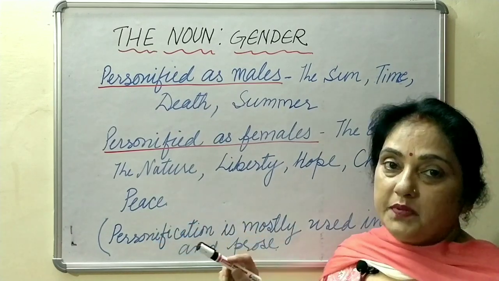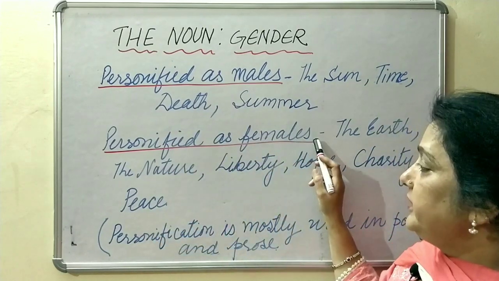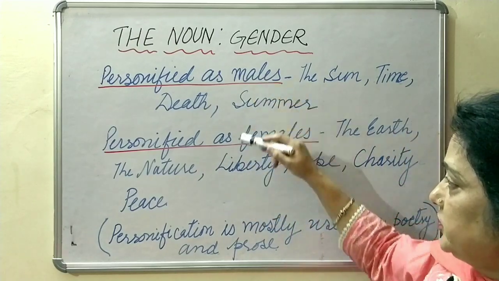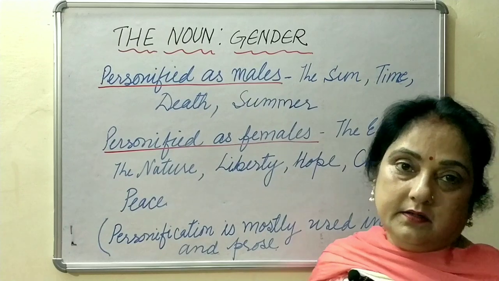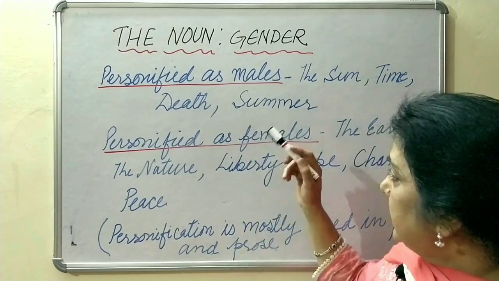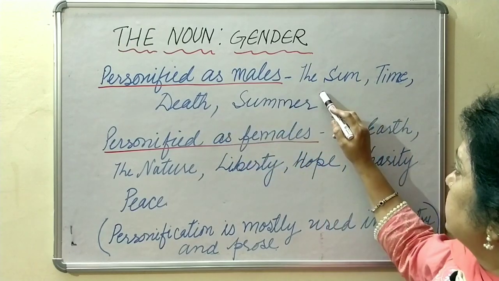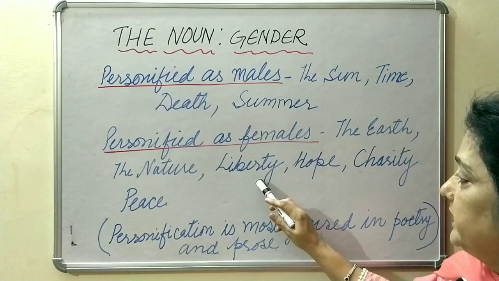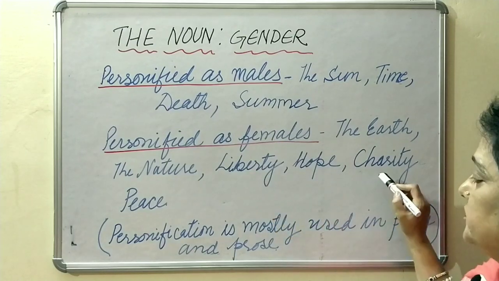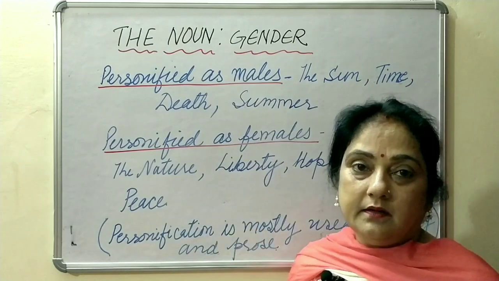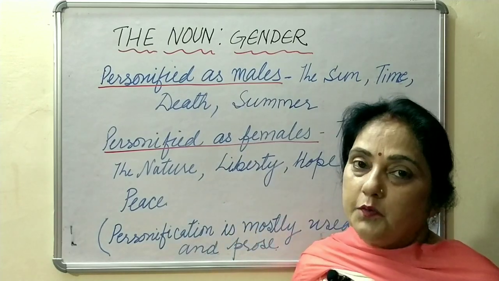These are all personified as females. Now actually this personification is used only in prose and poetry. These nouns like the sun, time, death, summer, the nature, liberty, hope, charity, peace, are commonly used in either prose or poetry.